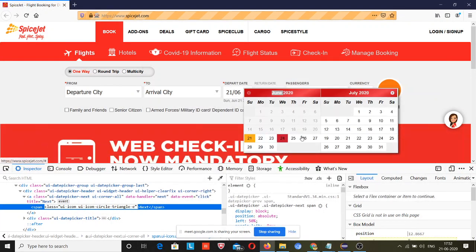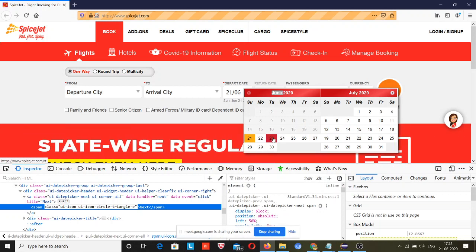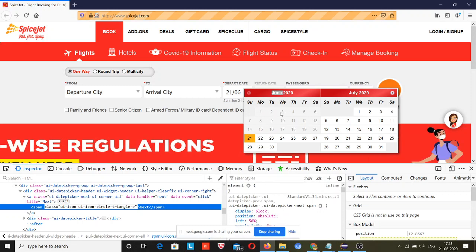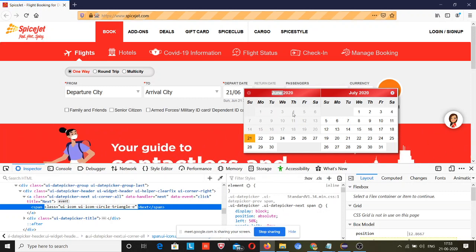Suppose I am going to book a flight for 23rd of June. So you again need to click on 23rd. What will you do? You again need the locator value of this, but the locator value for this will be the same, this will be the same, this will be the same, and you can cross check it. But for this one it will not be the same, because this is the current date.